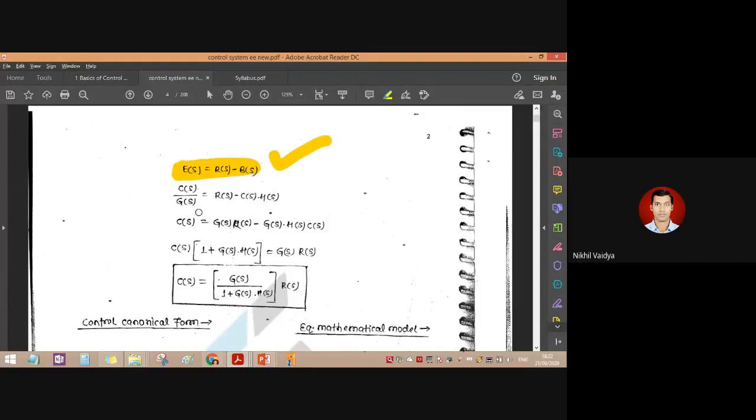Okay, so now this is basically a derivation of the closed loop transfer function. CLTF, that's what we call closed loop transfer function. So now we know that B of s is equal to C of s into H of s. So what is C of s? C of s is called the controlled output and H of s is called the feedback element.